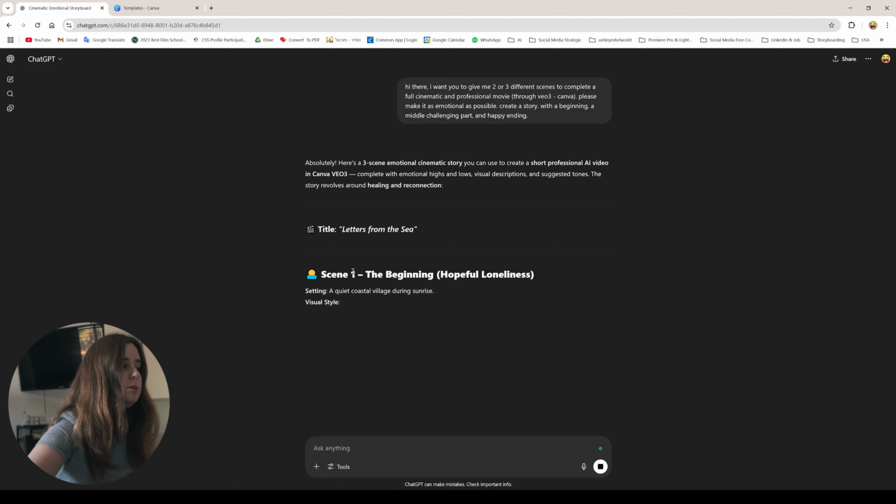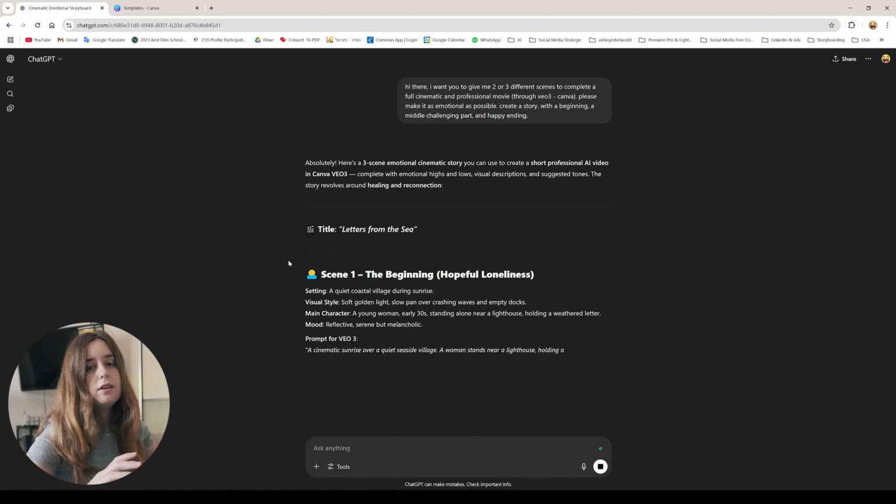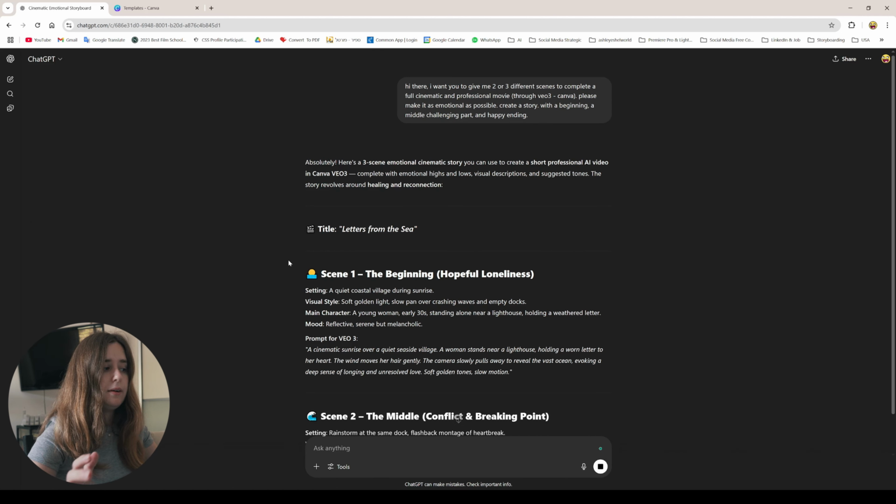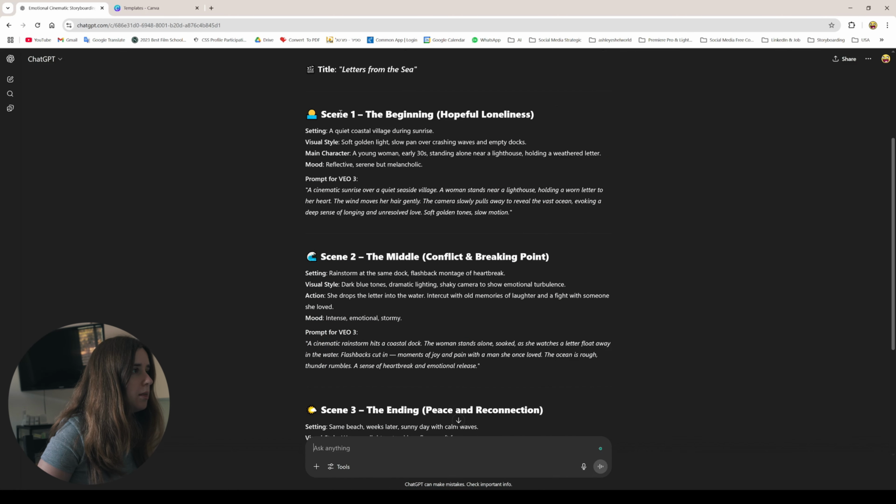So now ChatGPT is gonna write me 3 different scenes or 2, whatever it decides, and we're gonna use it inside Canva. I'm gonna show you soon. Scene 1, the beginning, hopeful loneliness. We're gonna copy this prompt as you can see here. Quiet village during sunrise, visual style, soft golden light, so it's gonna be in the golden hour. And then we're gonna see a young human in the early 30s standing alone near a lighthouse.